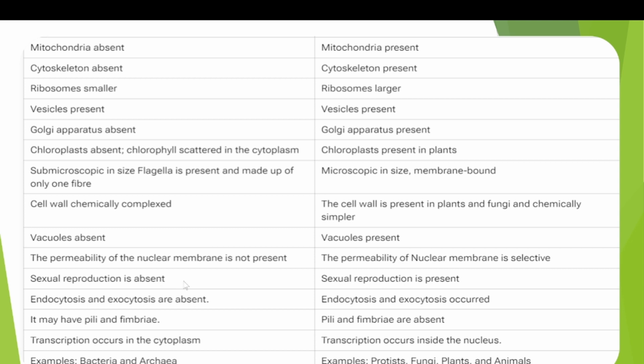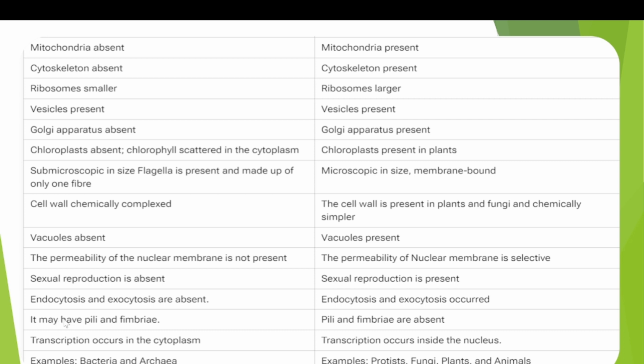Sexual reproduction is absent in bacteria. As they are single-celled organisms, binary fission takes place for reproduction, which is an asexual method. In eukaryotes, sexual reproduction is present, and in some cases asexual reproduction also, like fungi and some plants. But in bacteria, only asexual reproduction is present. Endocytosis and exocytosis are absent in prokaryotes, whereas they are present in eukaryotes.